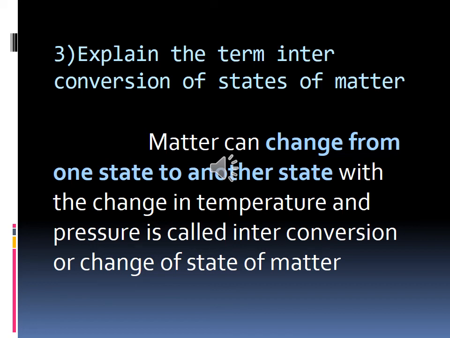I have already said, is it? Interconversion of states of matter means change of state of matter. Matter can change from one state to another state with the change in temperature and pressure. It is called interconversion or change of state of matter. Can you all repeat it? Matter can change from one state to another state with the change in temperature and pressure. That is called interconversion or change of state of matter. Write fast.